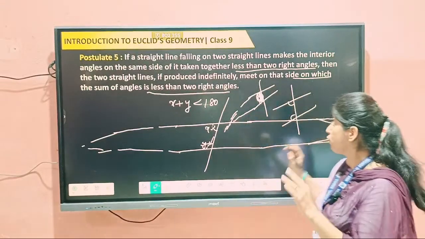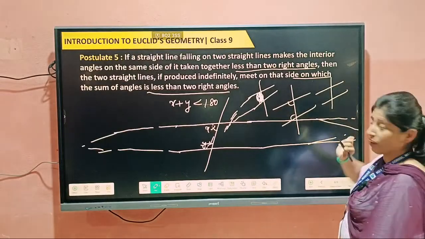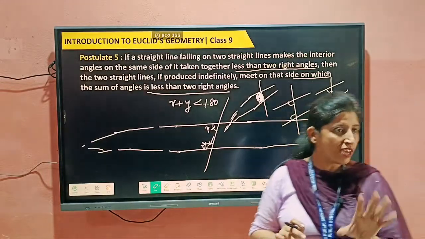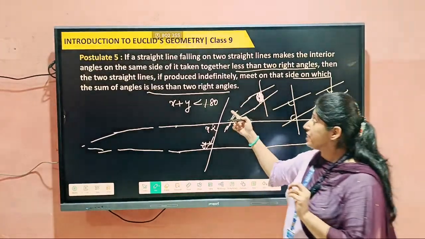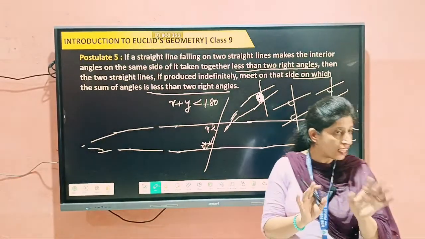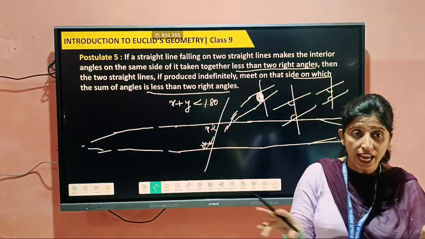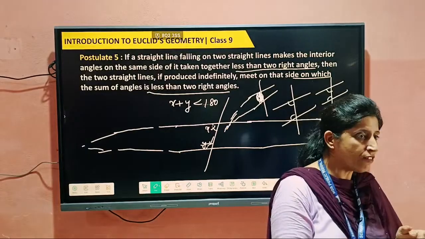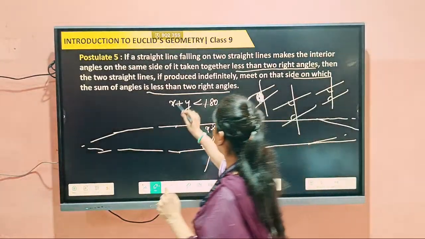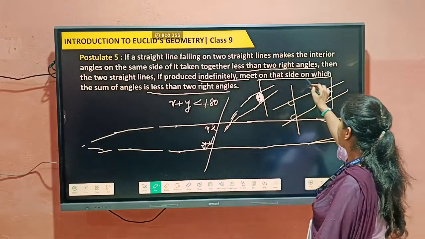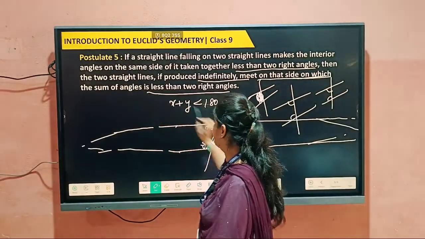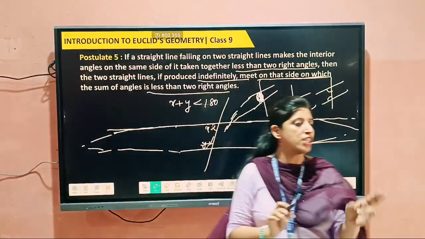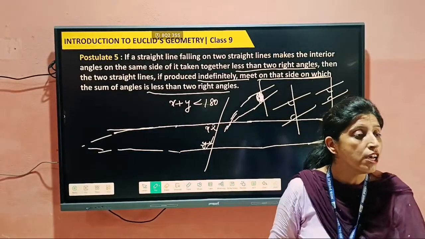But actually, if we talk about two parallel lines, and a transversal falls on them, then their interior angle sum is 180 degrees. We have read that. But Euclid is not saying that the two lines are parallel. He is saying that only two straight lines are there, and one straight line falls on them. Then if the interior angle sum is less than 180, the two lines, if produced indefinitely, meet on the side on which the sum of angles is less. Means if we draw these lines indefinitely, these two lines will meet at one point. This is what Euclid said.